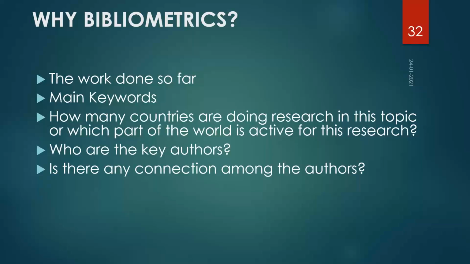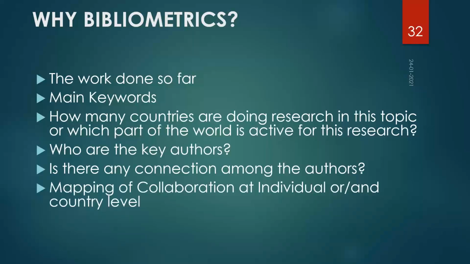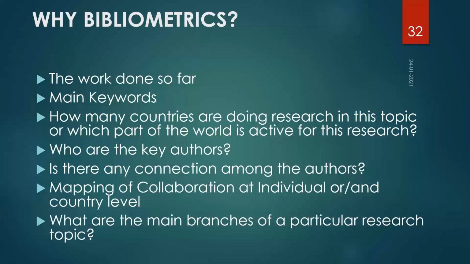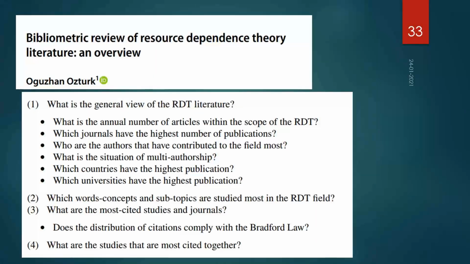If we want to apply for any project, it will help us there also, so we can justify our research problem. Then mapping the collaborations, and what the main branches of a particular research are. Subdomains we get to know with this technique in a 5-10 minute exercise. Now these are some research questions in a bibliometric-based paper, so we can put certain research questions like that.